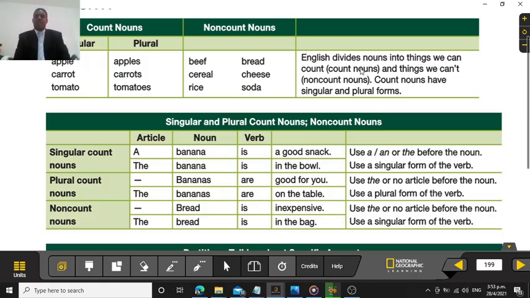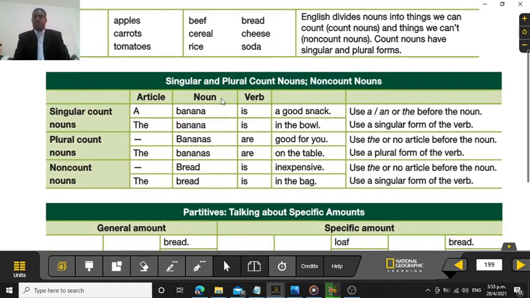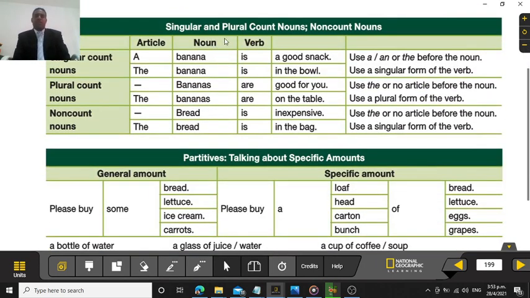All right, it says here, English divides nouns into things we can count, count nouns, and things we can't count, non-count nouns. Count nouns have singular and plural forms. All right, so the ones that you can count usually have singular and plural forms. Singular and plural count nouns and non-count nouns. It says here, article. You use this article sometimes, and it's very good for us to memorize this part. When we have a singular noun, we can say a banana, meaning that we're talking about exactly or directly that banana. All right, a banana is a good snack.